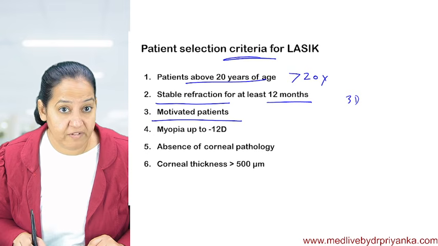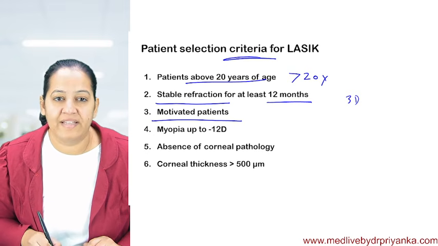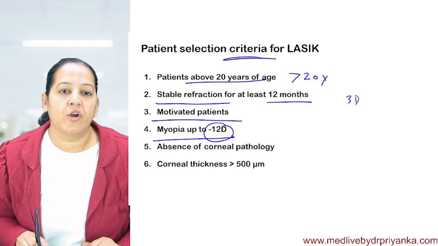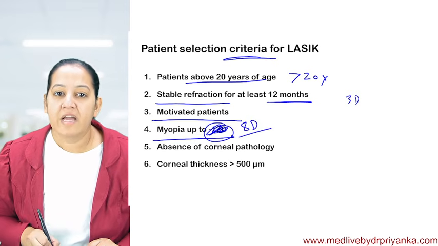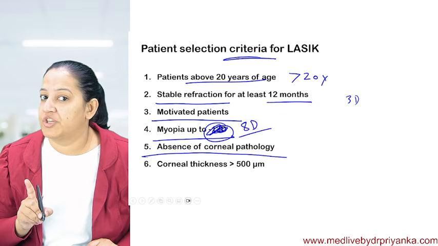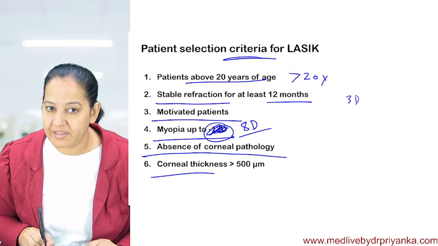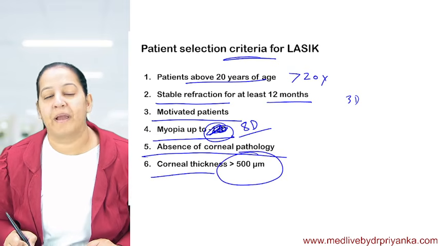The patient should be motivated. Myopia up to 12 diopter, no. You can do it up to 8 diopter; up to 8 diopter we can fix it. Absence of any other corneal pathology. And corneal thickness should be more than 500 micrometer.